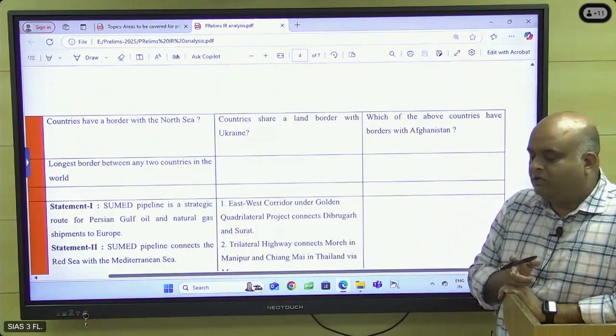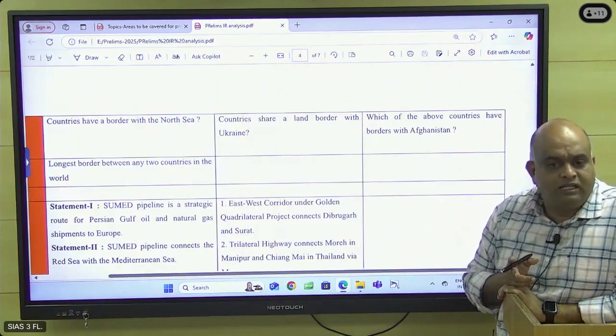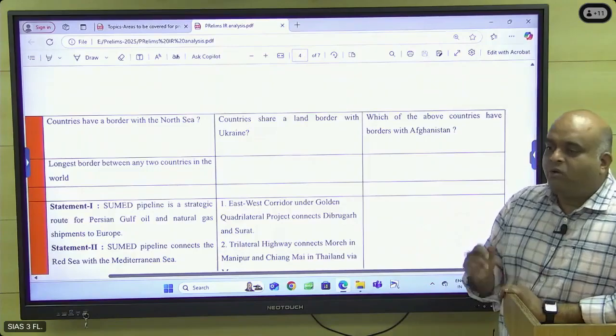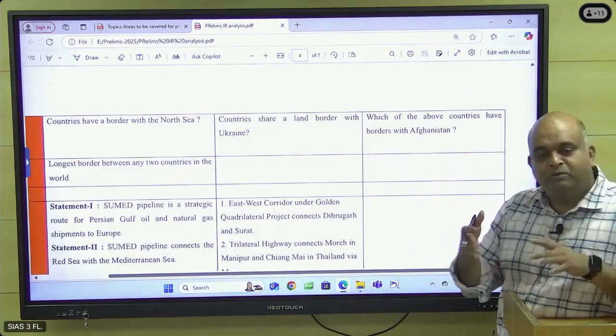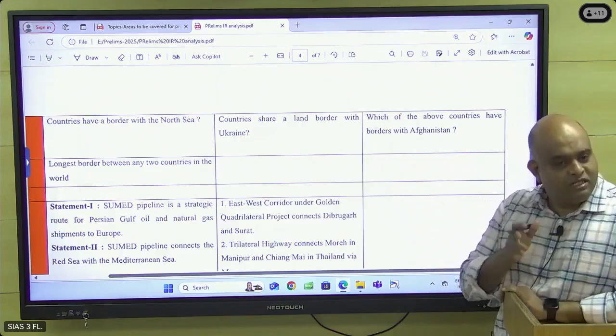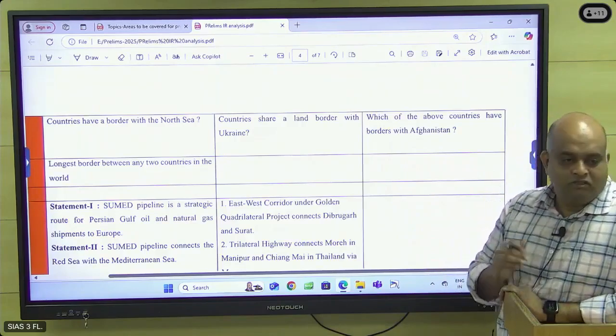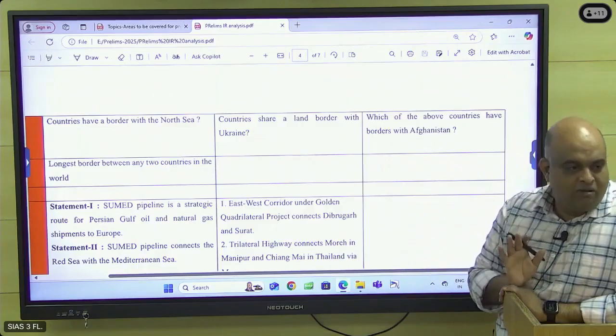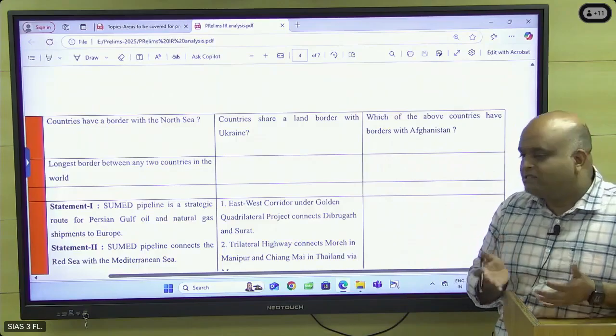Whenever you are reading about schemes and all, you have to check the cabinet committee, not just what schemes the government has announced, but what is approved by parliament. If you check that, it will be the previous year's question. You just check it. If the government today is announcing a policy or law, so this is current affairs, like that we will read.